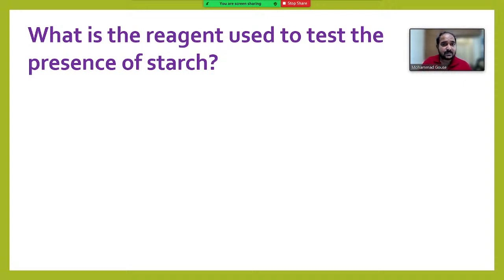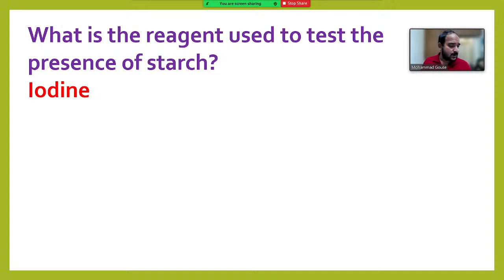Waiting for the answer. What is the reagent used to test the presence of starch? Sri Pawan, right? I think you have prepared the answers previously. Kanakalakshmi, right. Buttu Sri Pawan, right. Sivalingeswara, right. Rajesh Chupalli, right. Raviteja, right, very good. So iodine is the reagent used to test the presence of starch.